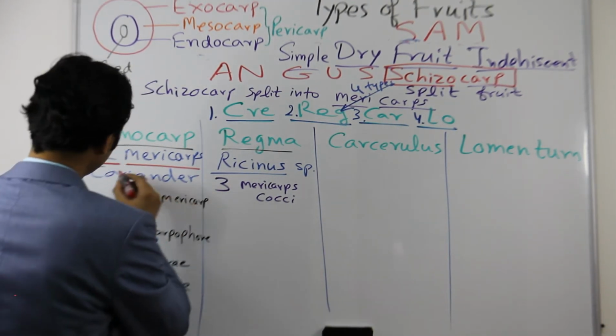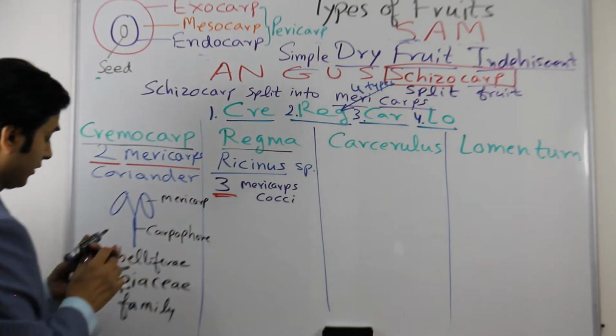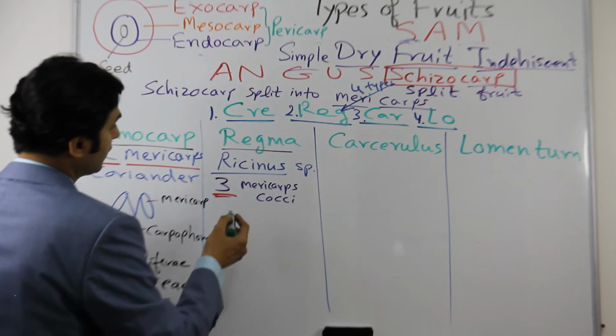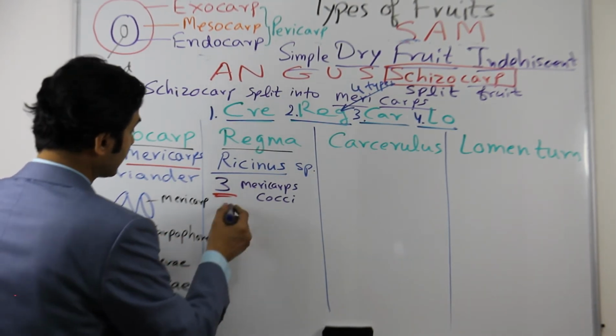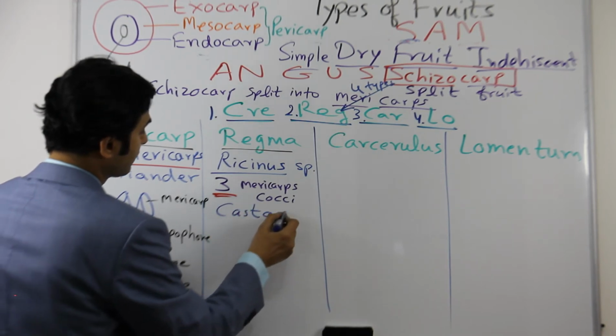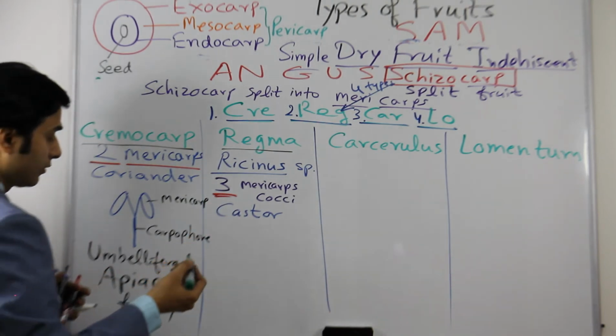So here two mericarps, here three. The number is increasing, as you can see. The common English term for Ricinus is castor. Let us see now how it looks like.